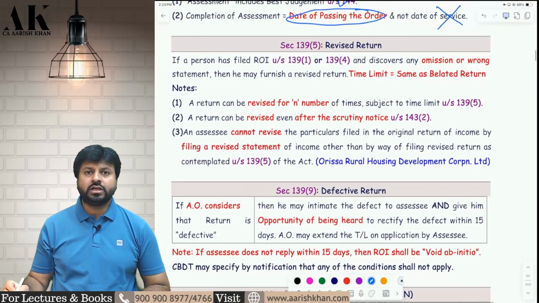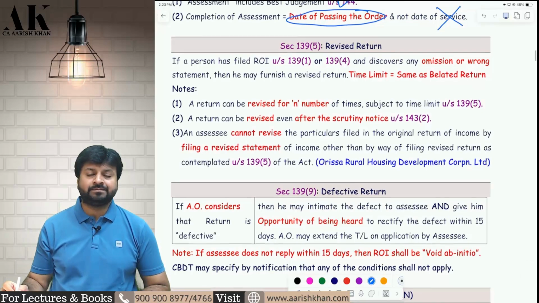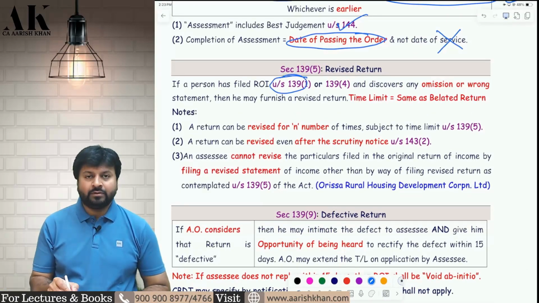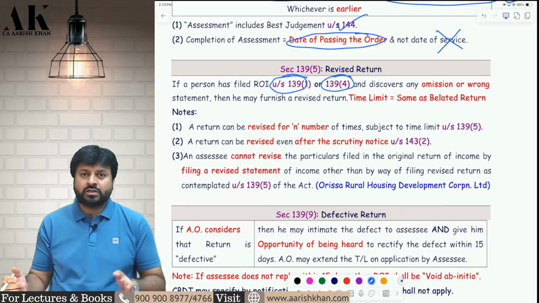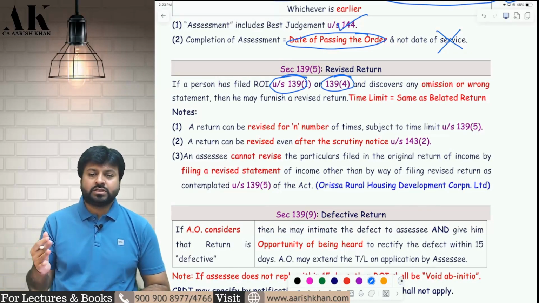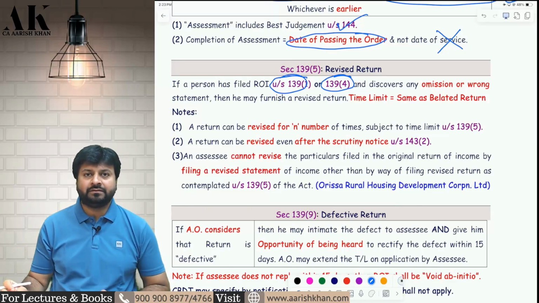Let's move on to the next section now. 139 subsection 5, revised return. If you have filed a return on time, or even a belated return, both can be revised. If there is some mistake or omission, you can revise that return under 139(5). What is the time limit?